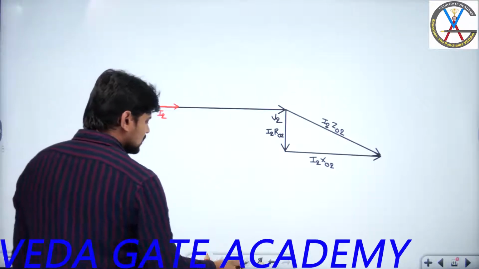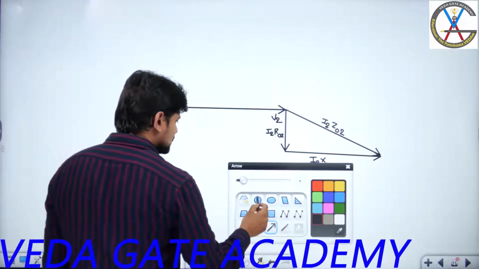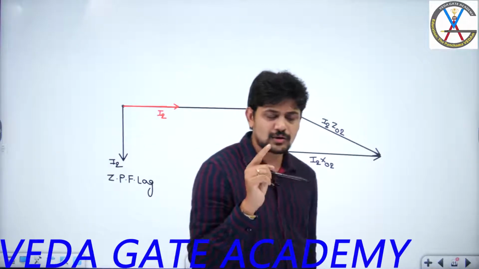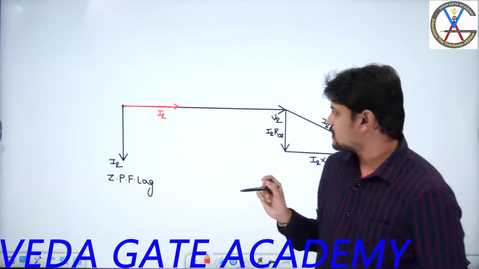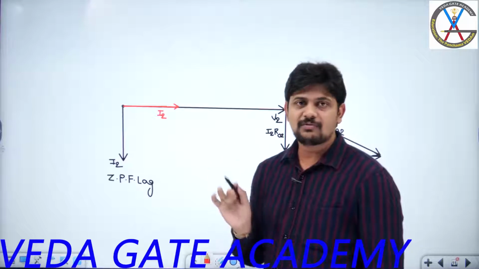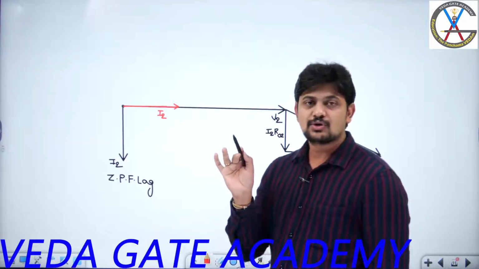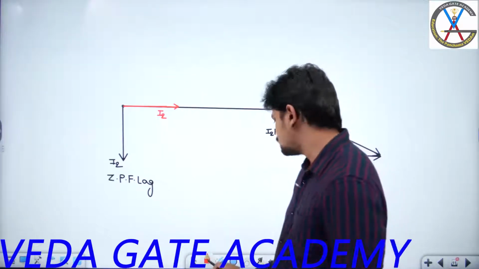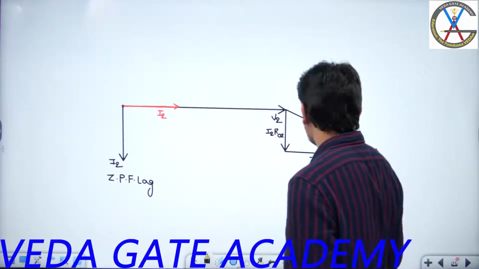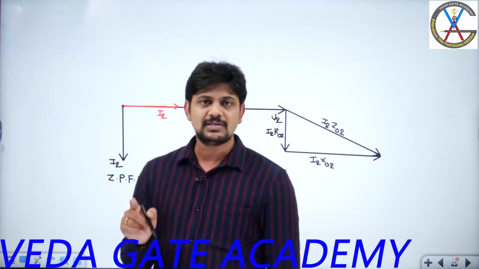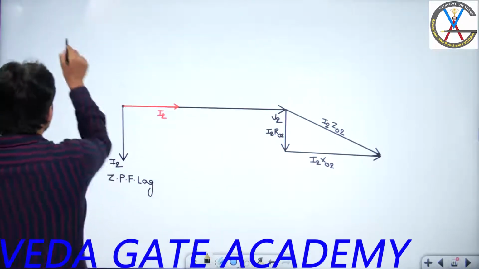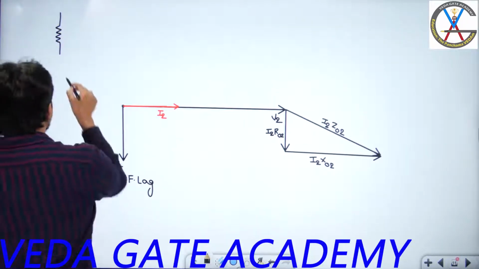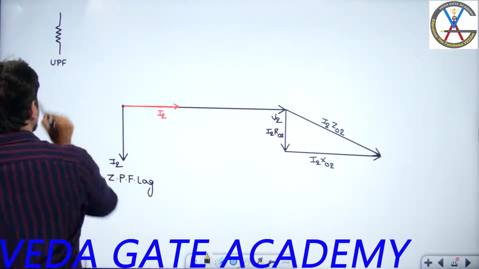Now what I will do is, for making this analysis simple, that means at what load, a lagging load or leading load, will you get maximum voltage regulation or zero voltage regulation? I will assume that the magnitude of the current is constant. That means the load magnitude is constant, but load phase angle will change. Okay, load phase angle will change. What is the meaning of that? What is the meaning of load phase angle will change but load magnitude is constant? For suppose if I am taking a load which is a pure resistive load. Okay, if I am saying it is a pure resistive load, it means unity power factor load.